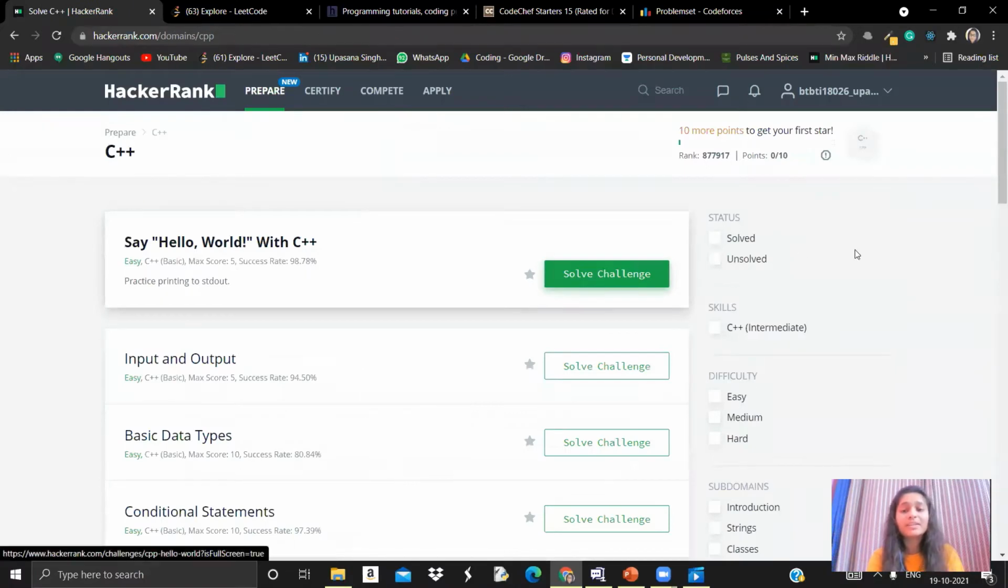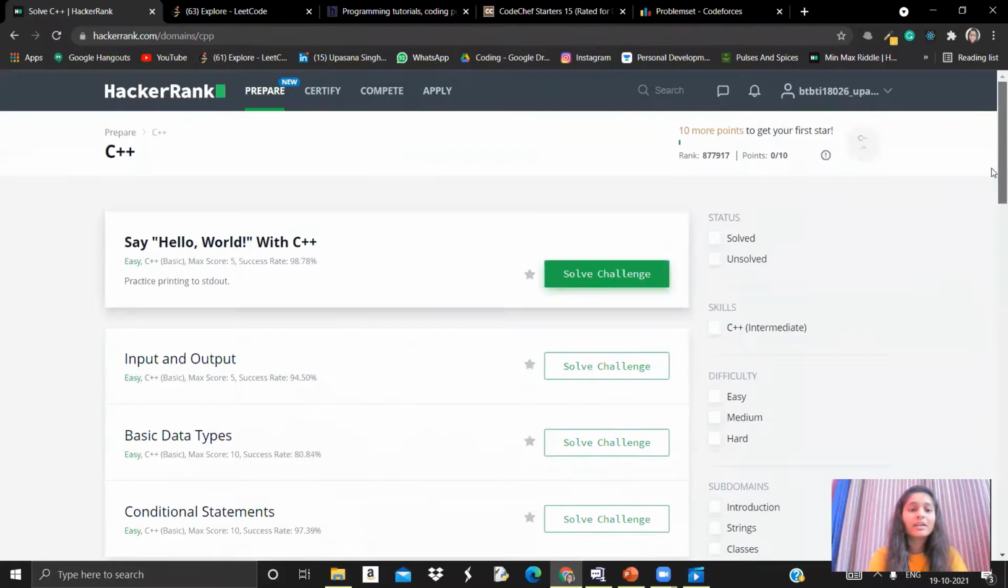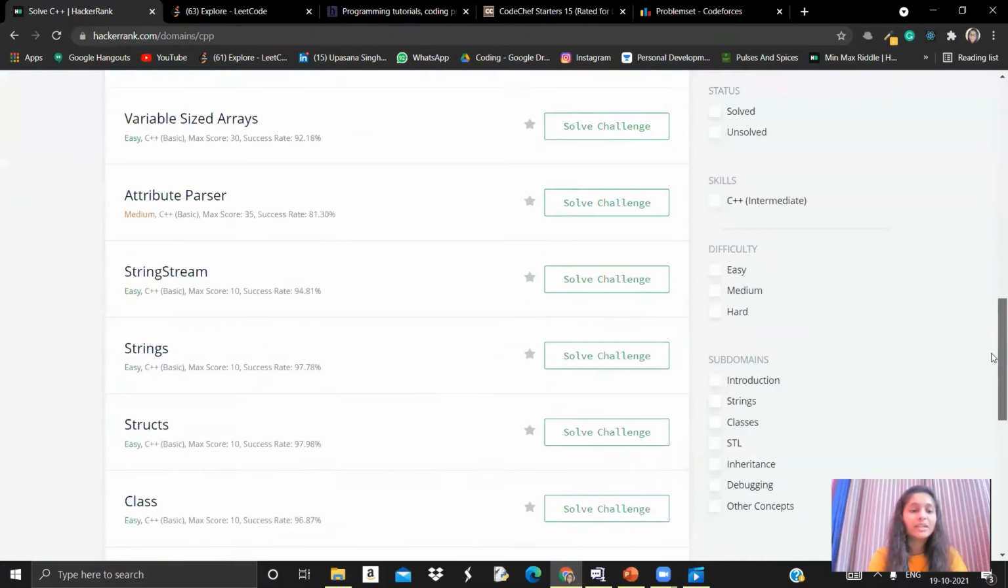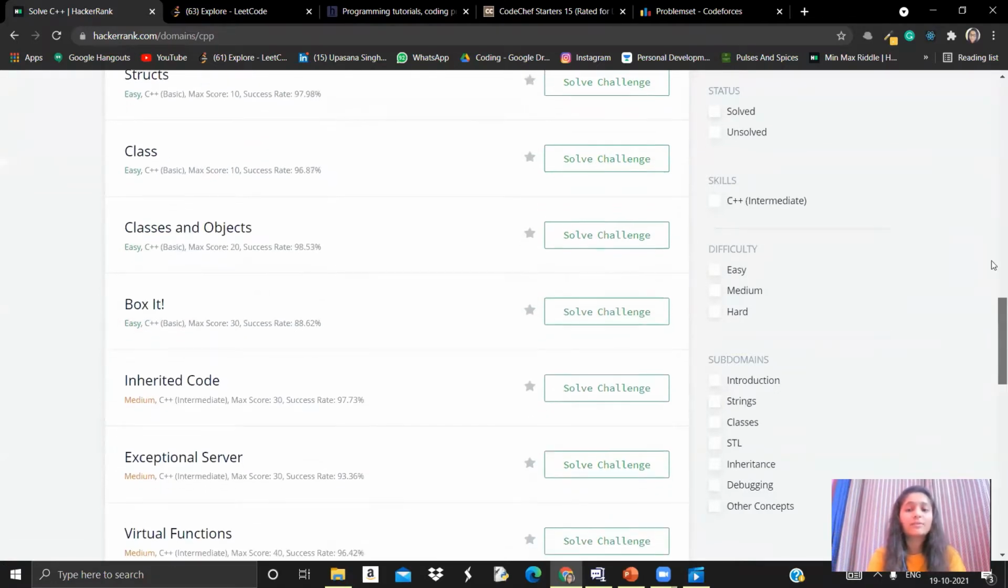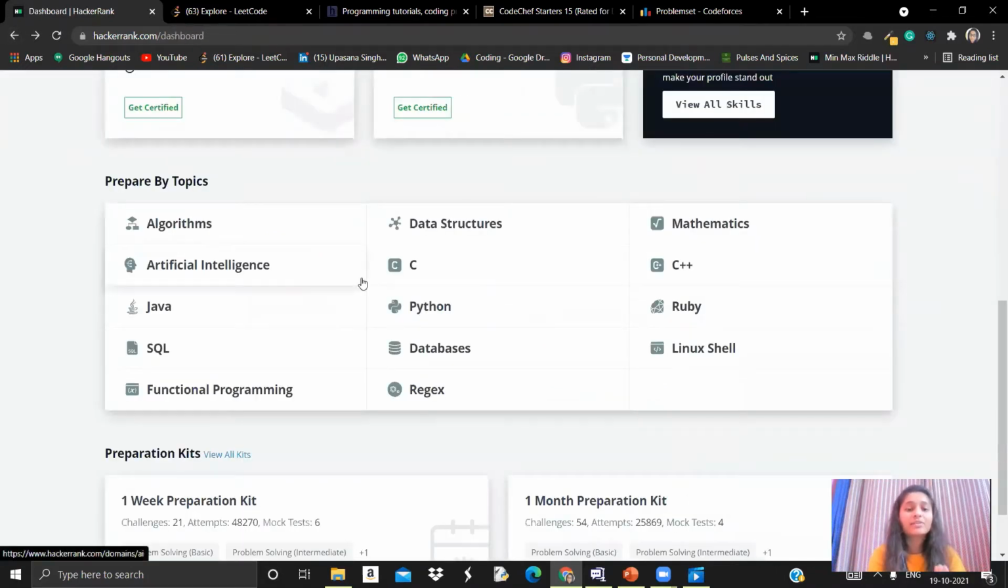Here there will be step-by-step problems, with problems of increasing difficulty level. You can see that here's a tag of easy, then you can find a tag of medium as well. So you can move like this and keep on solving the problems. Solving these problems will also help you earn some points and badges, and you can add these to your resume as well. So it becomes very easy to practice by topic if you're a beginner level coder.